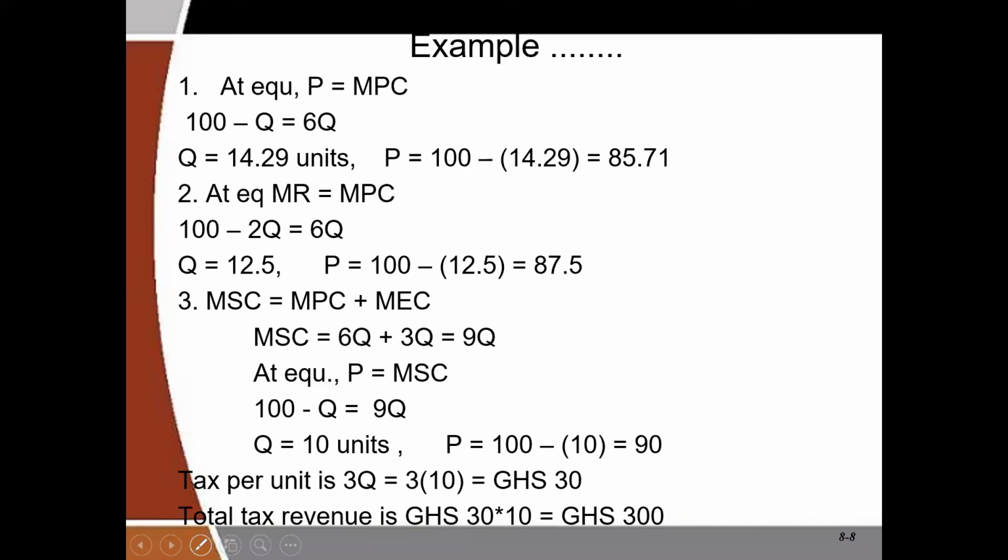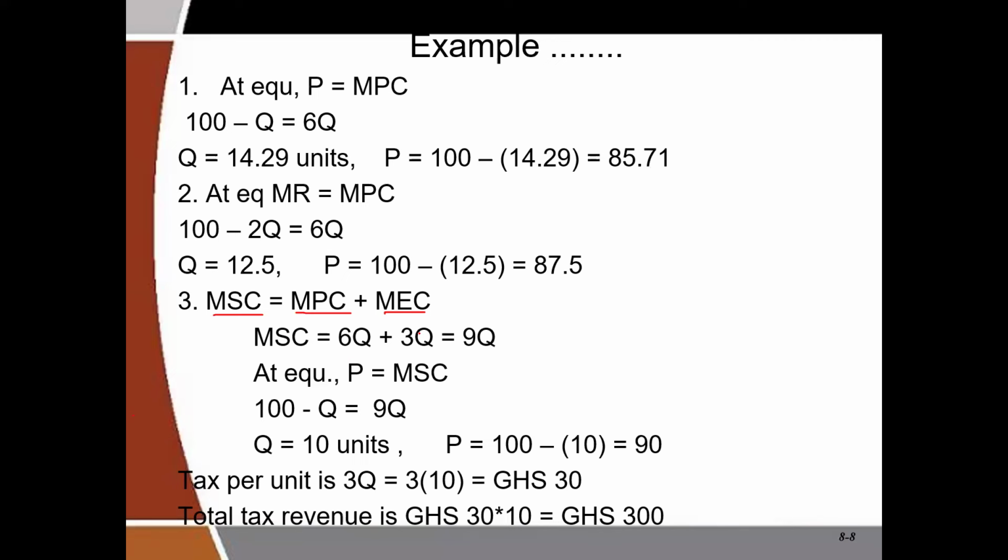That is why we obtain the marginal social cost here by simply adding the marginal external cost to the marginal private cost. So the marginal social cost becomes the marginal private cost, which is 6Q, plus the marginal external cost, which is 3Q. You add it, and the marginal social cost becomes a total of 9Q.